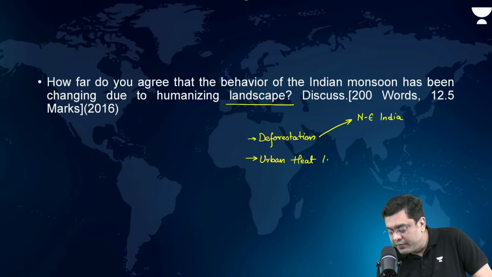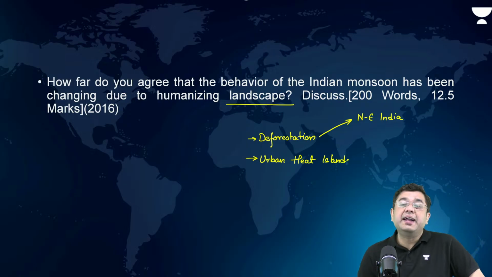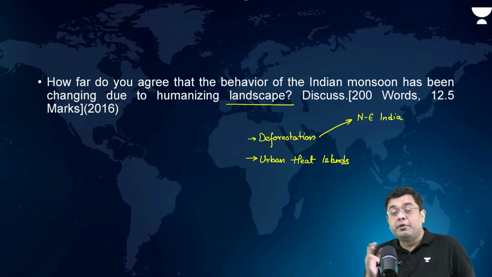Heat islands. They get created, they get formed. So, what are these urban heat islands? Now, they also end up causing heat waves followed by a sudden burst of rainfall, which can cause urban flooding in these regions.